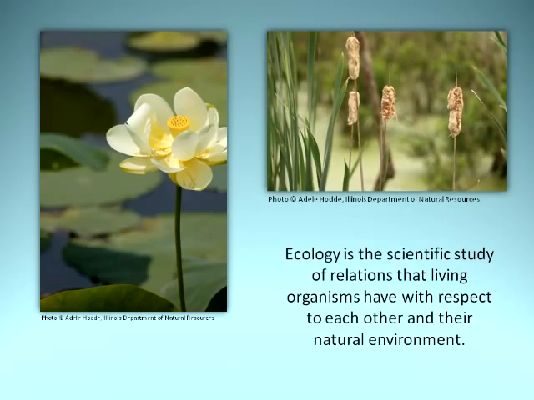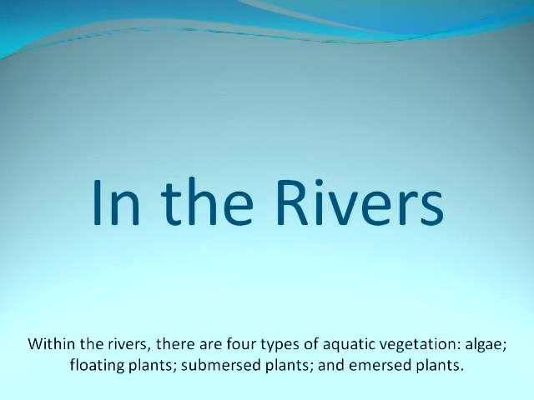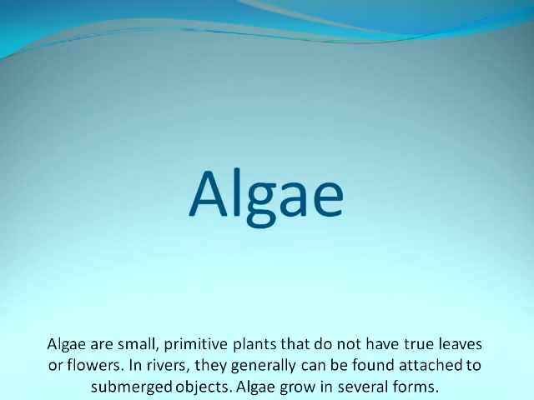Ecology is the scientific study of relations that living organisms have with respect to each other and their natural environment. In this podcast, we will focus on plants, those in the rivers as well as in the lands around them. Within the rivers, there are four types of aquatic vegetation: algae, floating plants, submersed plants, and emersed plants. Algae are small, primitive plants that do not have true leaves or flowers.